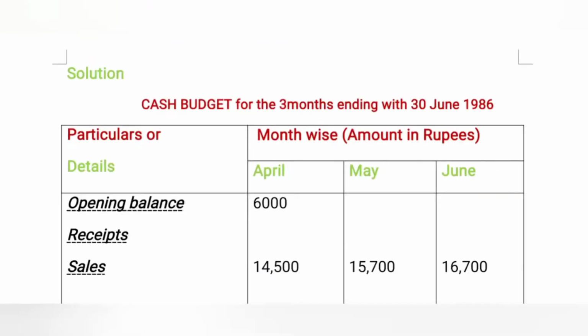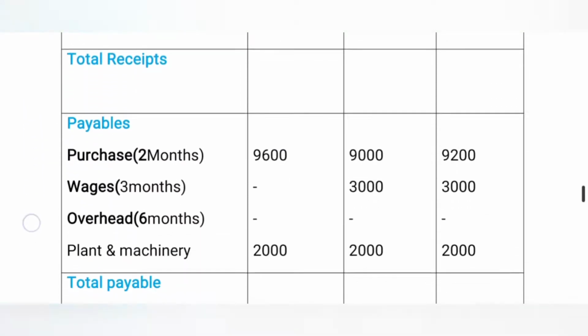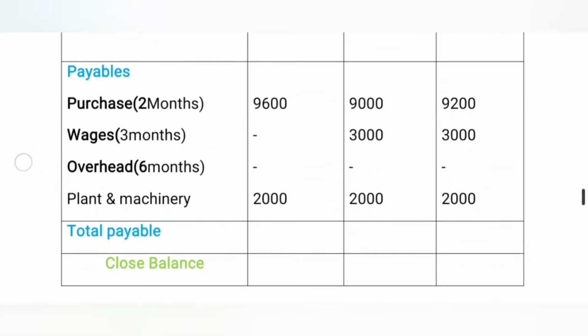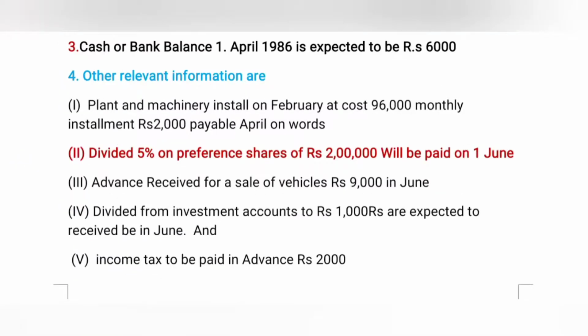Going to post the purchase of plant and machinery installment. Every month the installment paid is 2,000 rupees, 2,000 rupees, 2,000 rupees. All 3 months are 2,000. Now we are going to another transaction, that is dividend paid 5% on preference shares of 2 lakhs rupees, to be paid on 1st June.